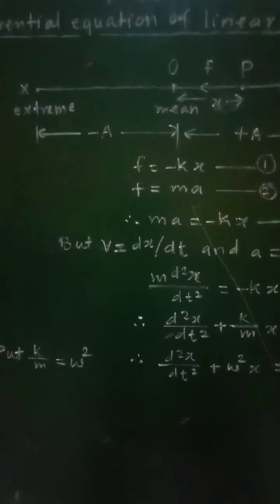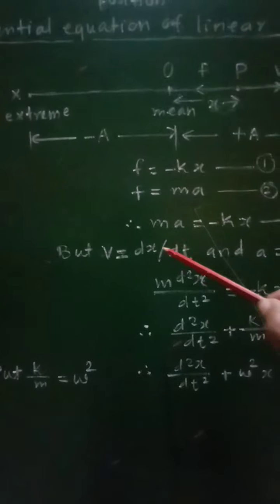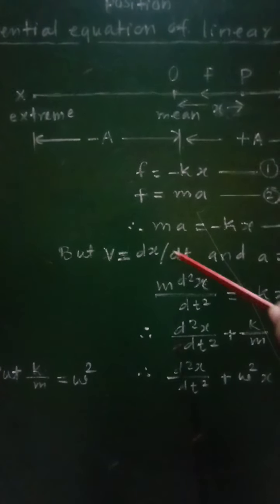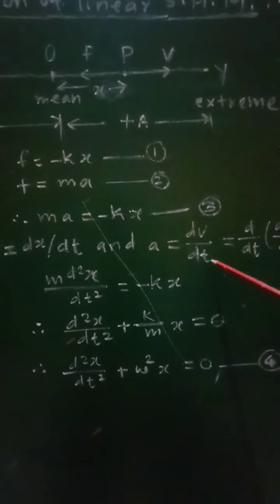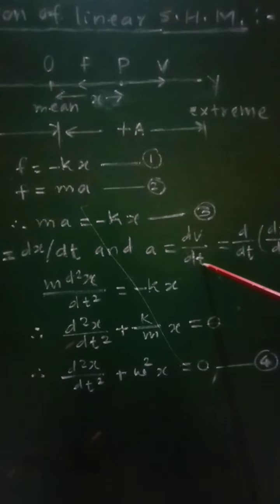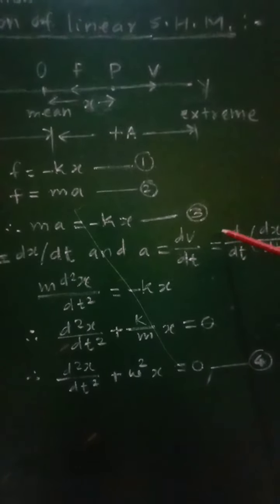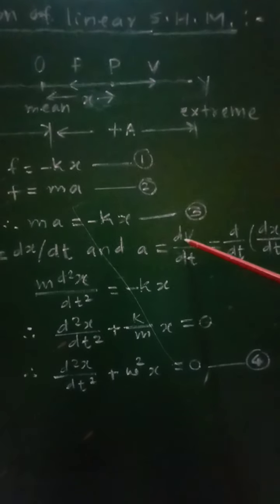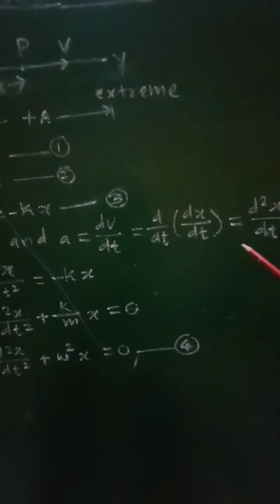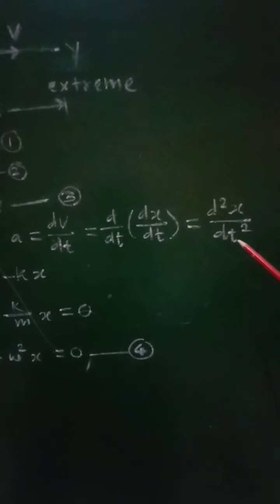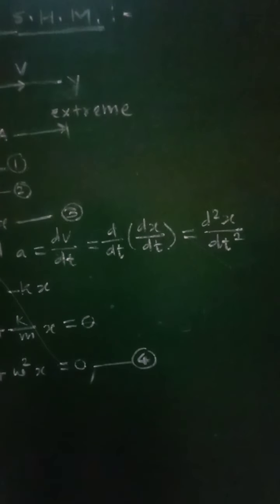But if you consider the linear motion, then the linear velocity v is equal to rate of change of displacement with respect to time, that is dx by dt, and the linear acceleration a will be equal to rate of change of velocity with respect to time, that is dv by dt. Now this acceleration will be written as d by dt of v, and v is nothing but dx by dt, and therefore in the form of double derivative, that acceleration a will be written as d square x by dt square.